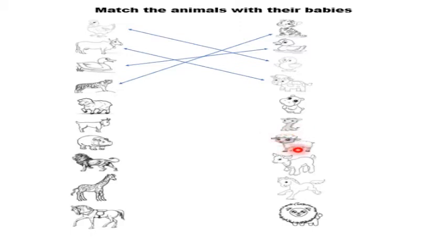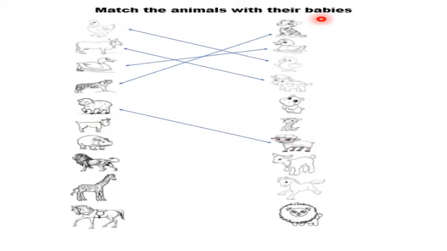Lamb. Is this lamb a baby of sheep? Yes, this lamb is a baby of sheep. So let's match sheep with lamb. Very good. Which animal is this? Goat. Now let's find out the baby of goat and match it.